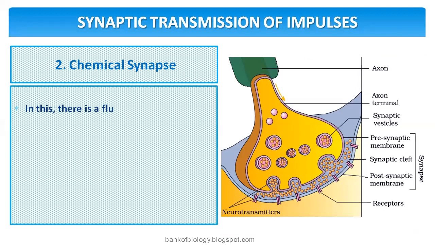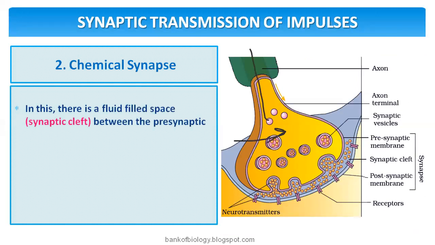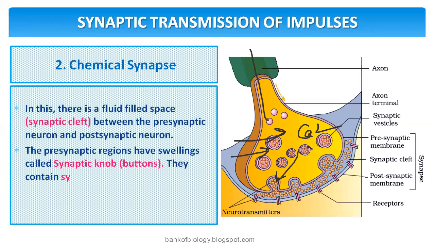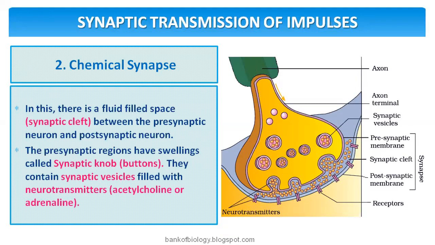We discussed this: the impulse passes and opens the calcium gated ion channel, and the calcium comes inside and brings the vesicles toward the end and breaks the vesicle, releasing the neurotransmitter acetylcholine. The story we have seen earlier. And there is a fluid filled space, the synaptic cleft, between the presynaptic neuron and the postsynaptic neuron. So this is the synapse.